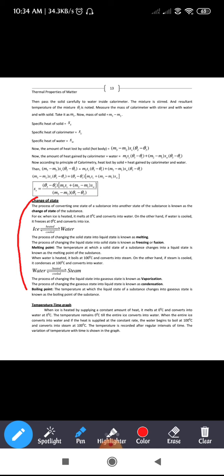The water freezes at 0 degrees Celsius. So 0 degrees Celsius of water gets converted into 0 degrees Celsius of ice, right? So that is called the change of state.